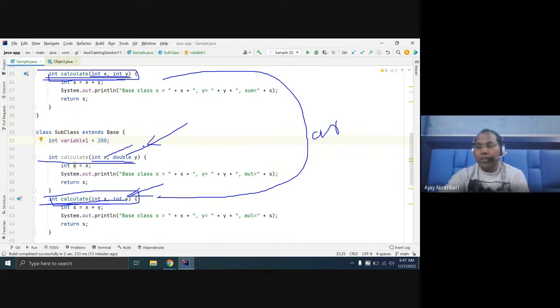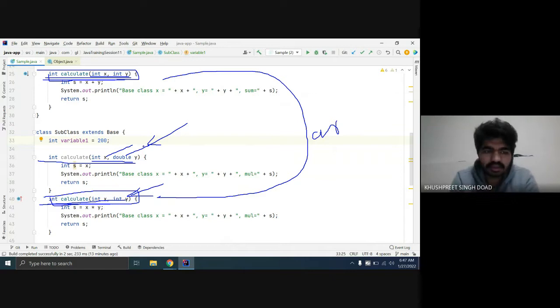Minor differences, right? Any doubt? When the method name and the inputs in the brackets are the same, that is overriding. When the method name is the same and the inputs are different, that is overloading.